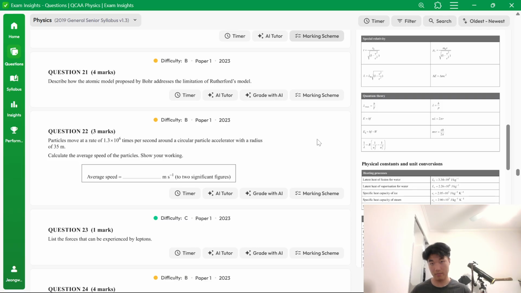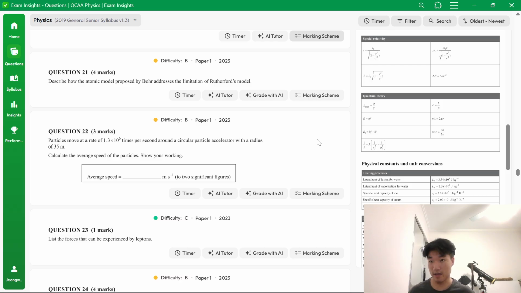It wasn't explained by Rutherford's model. But there was also the death spiral. Rutherford's model suggested that electrons would keep orbiting, but they would lose energy, and that was a problem. They would lose energy and spiral closer and closer to the nucleus until they collide with it.